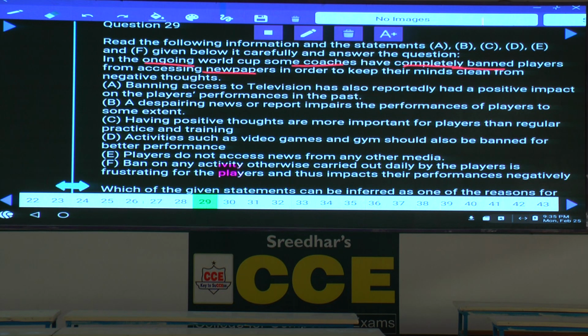The reason is clearly given: in order to keep their minds clean from negative thoughts. These coaches completely banned the newspapers, because in the newspapers, different reviews will be there. By looking at those reviews, then what happens here? Then these people will get affected by this.